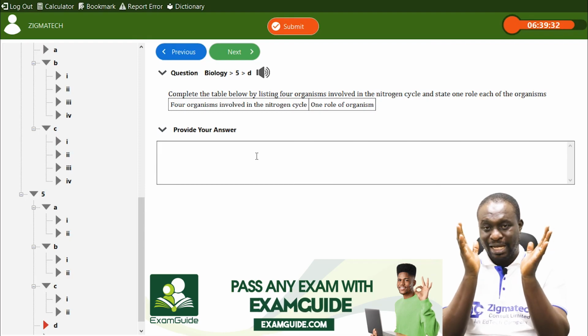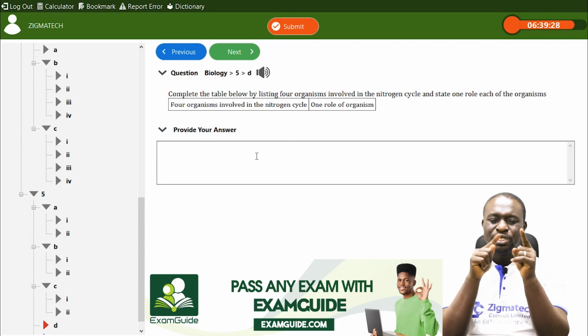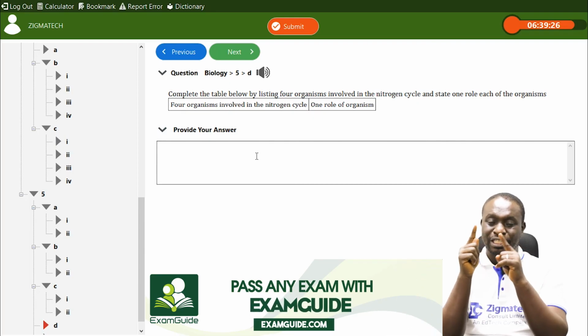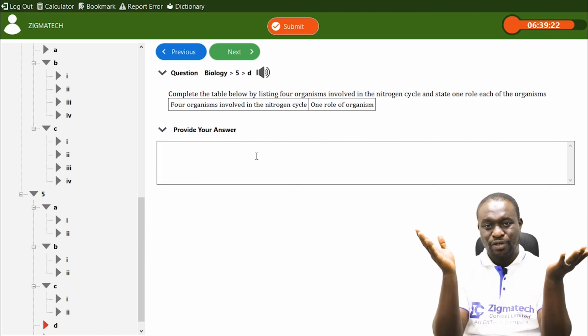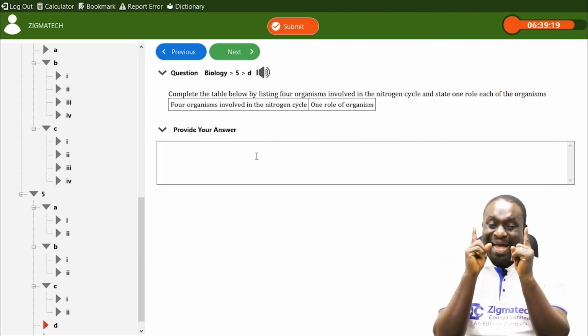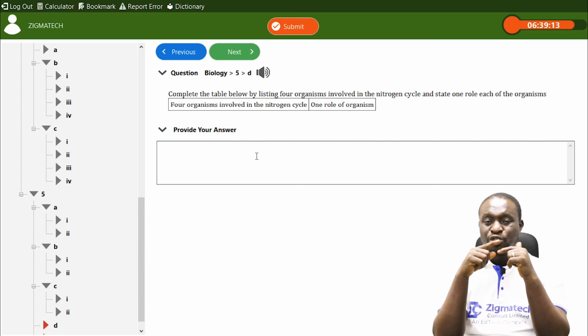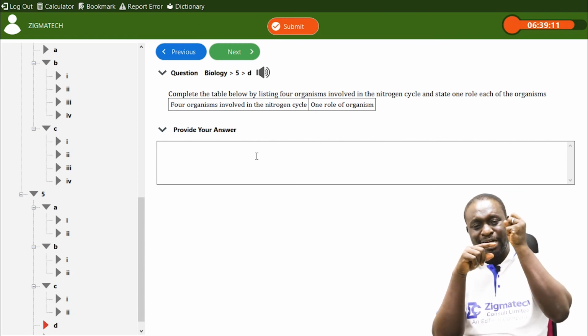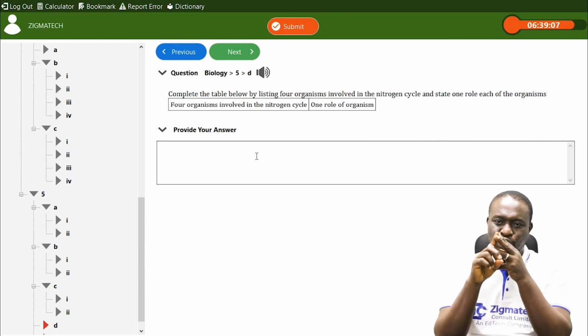So I've given you 2 examples. Number 3, I said, is the Azotobacter. Now, why do we say the Azotobacter is non-symbiotic? Azotobacter is found in the soil. The soil is not an organism, but Azotobacter has the ability to carry out nitrogen fixation. So it traps atmospheric nitrogen and fixes it into the soil. So that's number 3, Azotobacter.